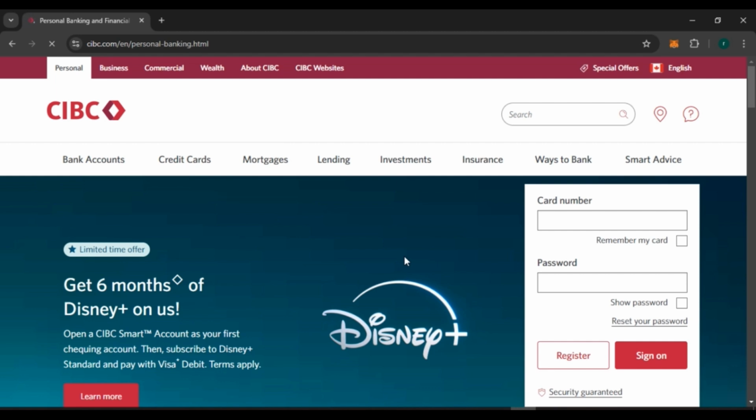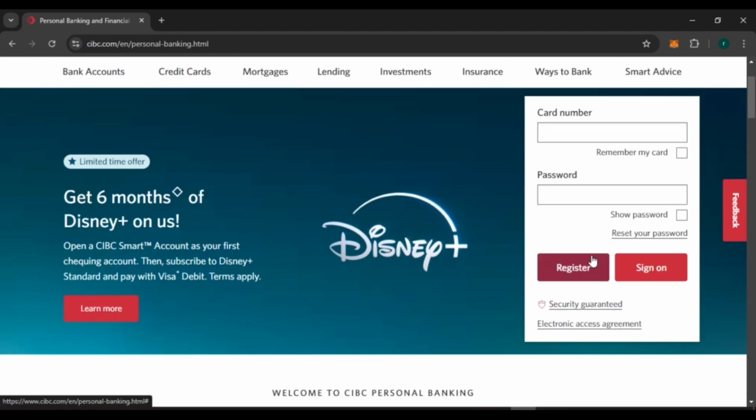So if you want to log into your CIBC Costco Mastercard account, what you have to do is enter your card number and then enter your password right over here, and then you'll be able to log in. If you do not have an account, what you have to do is click on the register option that you can see right over here, and then you'll be able to create CIBC Costco Mastercard account.